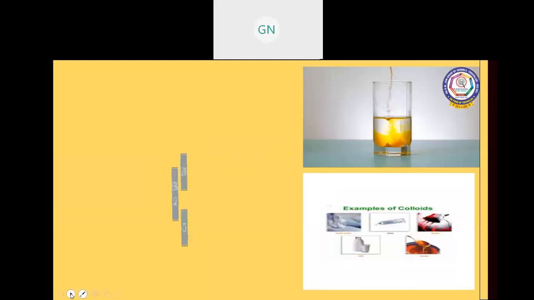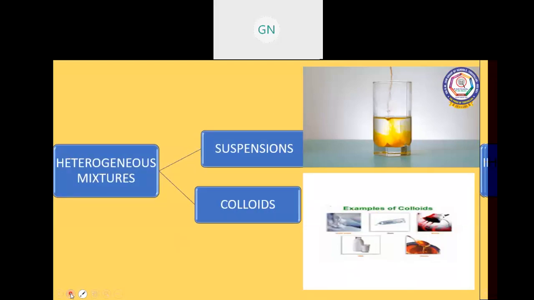The next one, heterogeneous mixtures. Heterogeneous mixtures are further classified into suspensions and colloids. Suspensions, for example oil in water, water in oil. Colloids, for example milk is a colloidal solution. You can say milk is a homogeneous solution, but we have fat, water, and many contents in the milk, so it is a colloidal solution. Paint and paste are also examples of colloidal solutions.